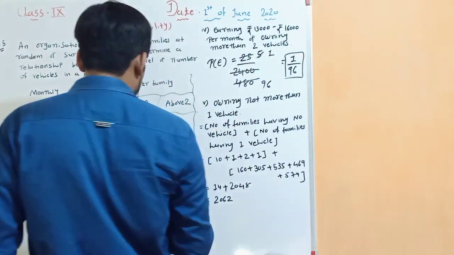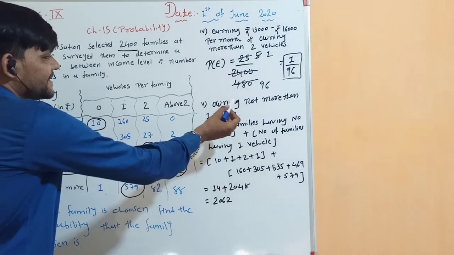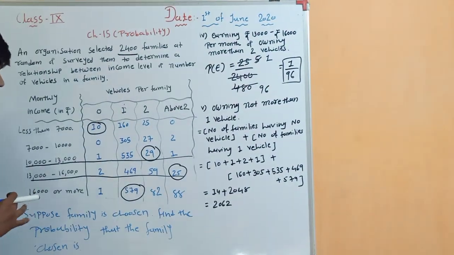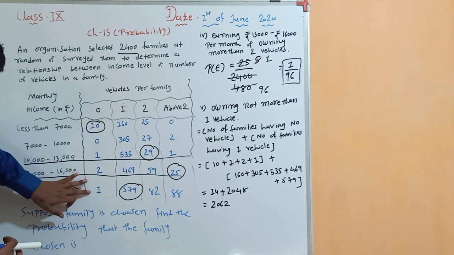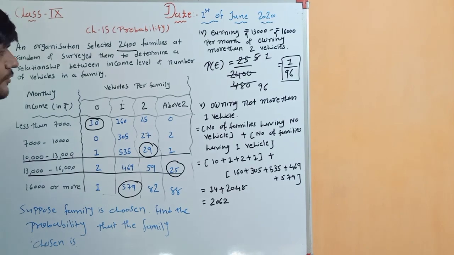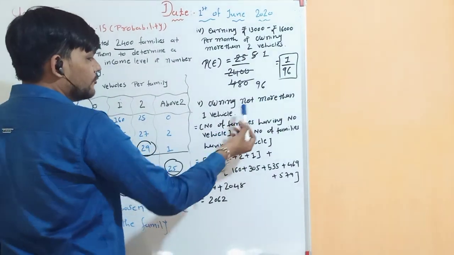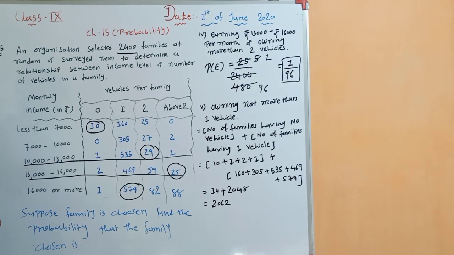So to find the number of trials in which the event occurs, what you have to do? You have to add the number of families having 0 vehicles and the number of families having 1 vehicle, because the statement used here is more than one vehicle, meaning there should not be more than one vehicle.